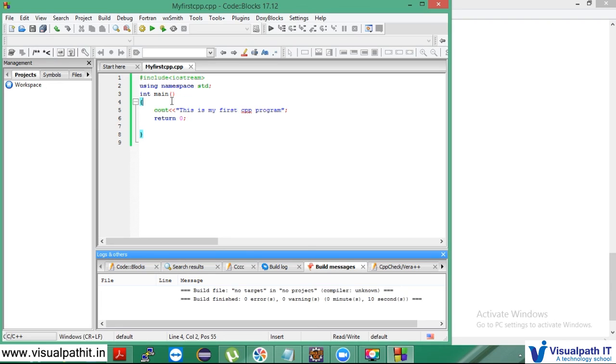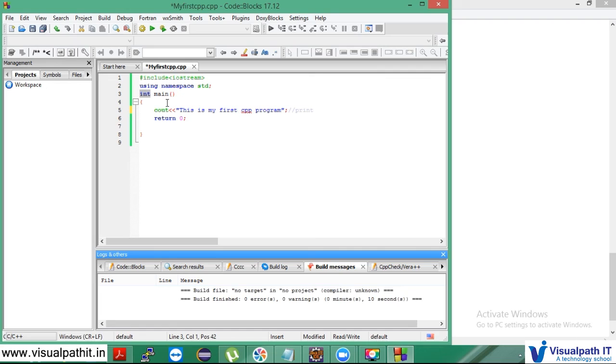So the moment I declare iostream.h, the iostream.h is actually a header file which consists of many data types, the functions that we need. So here cout is one of the functions which is there in the iostream.h. The cout is used for printing statements. It is for printing. So the cout will print the text. And the int is called the return type. Here the int is called the return type.